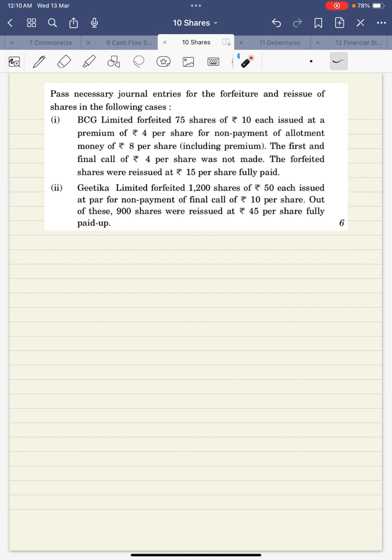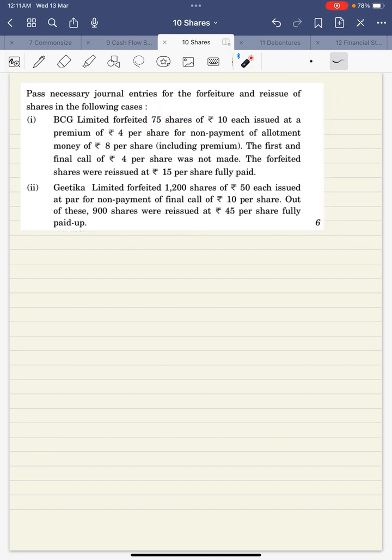Fine. So the first question says, BCG Limited forfeited 75 shares of 10 each, issued at a premium of 4. So the share is of 10 plus 4. For the non-payment of allotment. Why is it forfeited? Because of non-payment of allotment of 8 including premium.